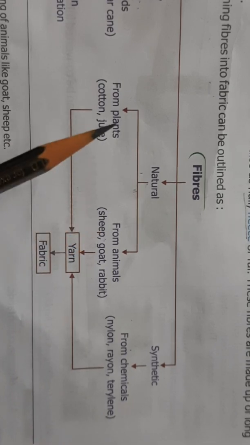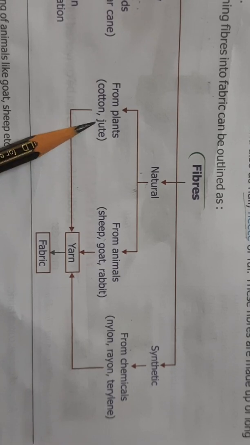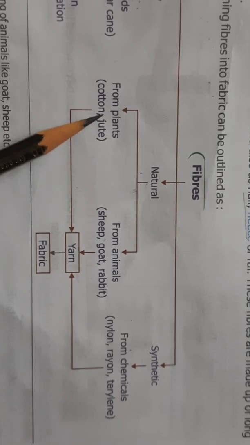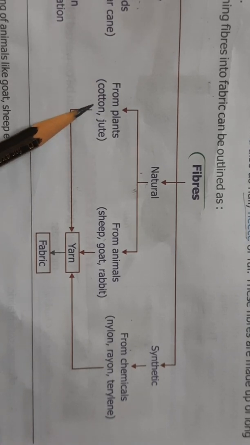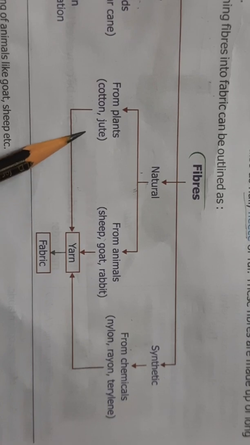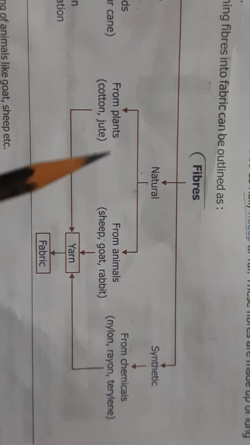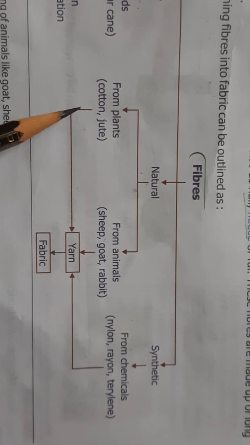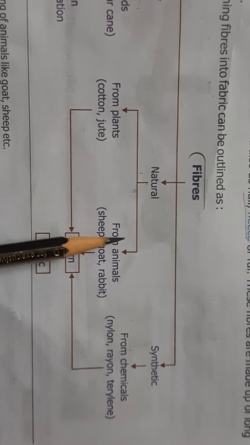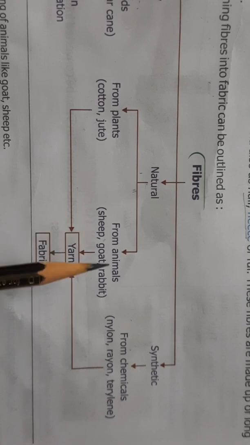So in this chapter we will study the natural fibers that we get from plants. And which are the natural fibers that we get from plants? That is cotton and jute. So in this chapter we are going to study in detail about cotton and jute, the natural fibers. Then another source of natural fiber is animals.